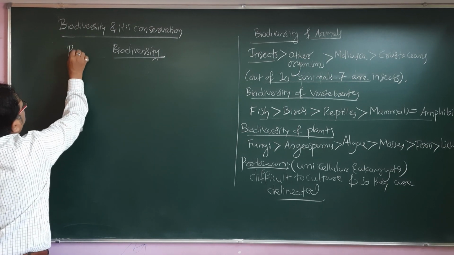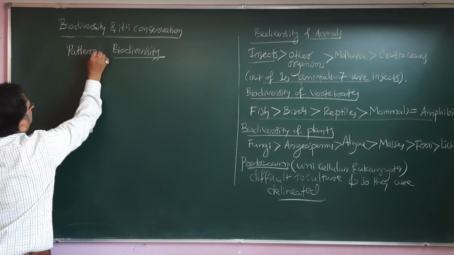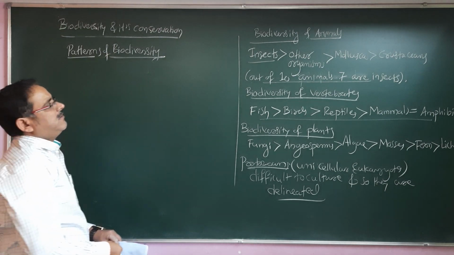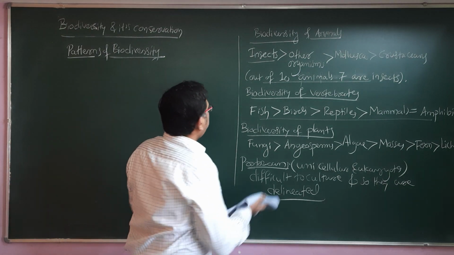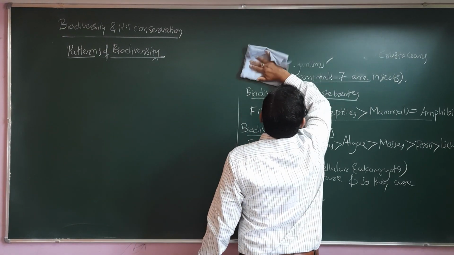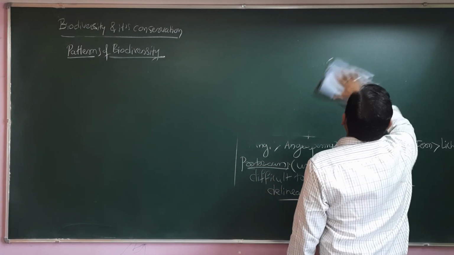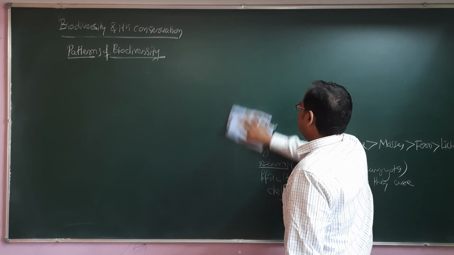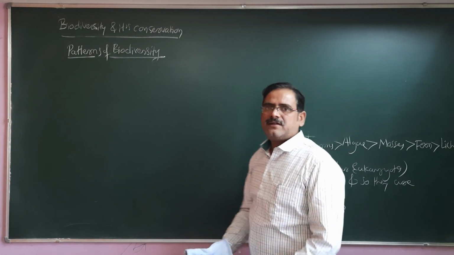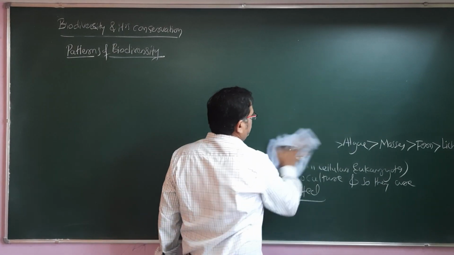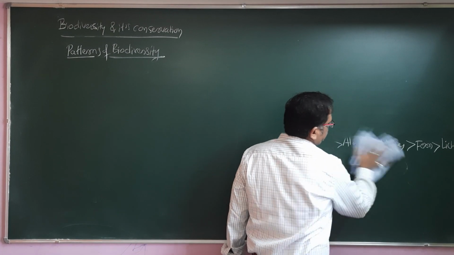That's what we call patterns of biodiversity. What actually decides the distribution of species? It's all the geographic conditions and the adaptations of species to different geographic conditions. That mainly defines the distribution of a species.